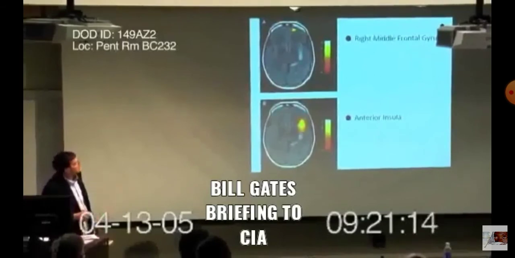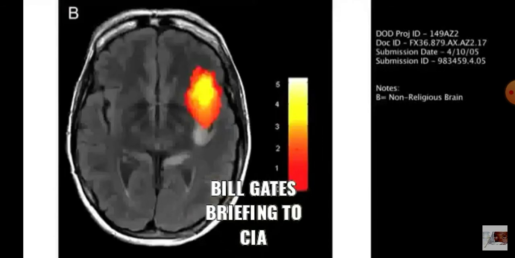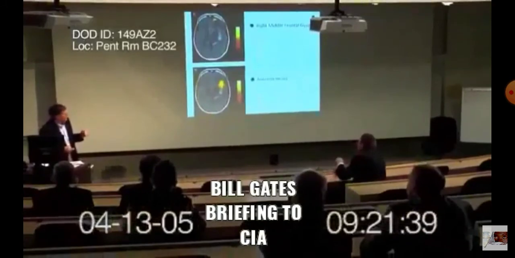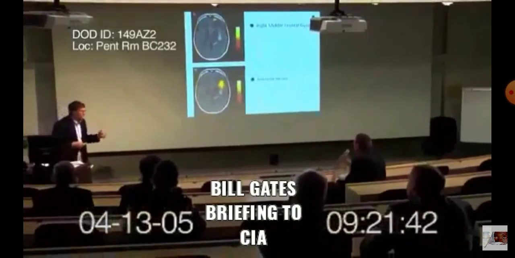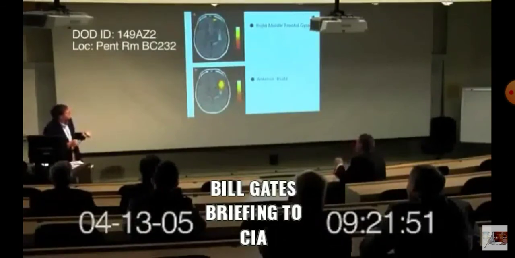In marked contrast, here's an individual who would not particularly self-describe as religious, and when they're read a religious text, what you see is that this part of the brain called the anterior insula lights up. This is a part of the brain that's associated with disgust or displeasure on hearing something. So you're suggesting I take a CT scan with me when I'm evaluating people to determine whether there's a bullet in their head? So the data that I'm presenting here supports the concept that we're proposing, and I think that